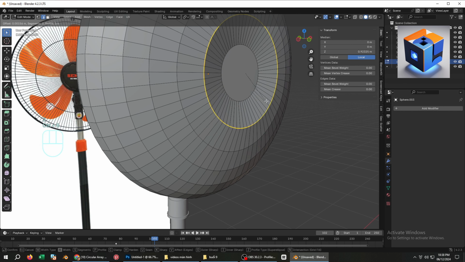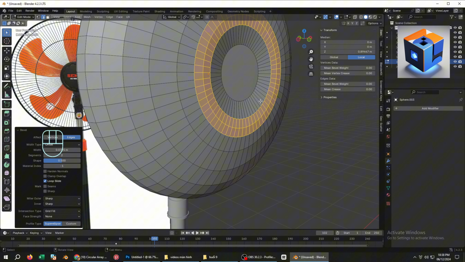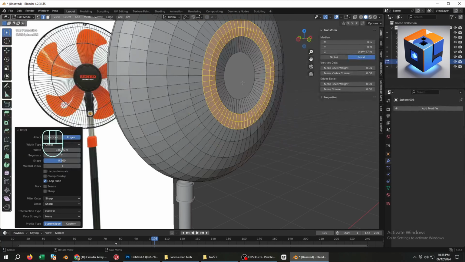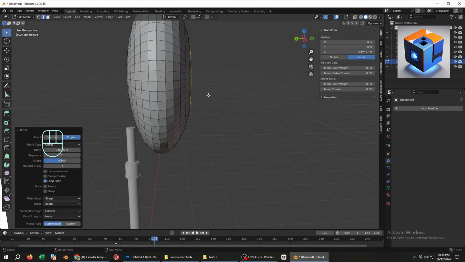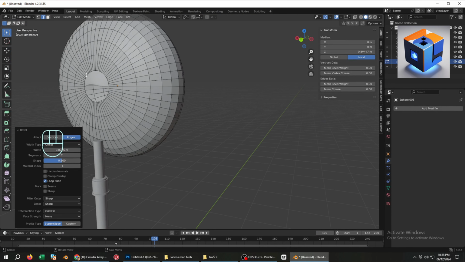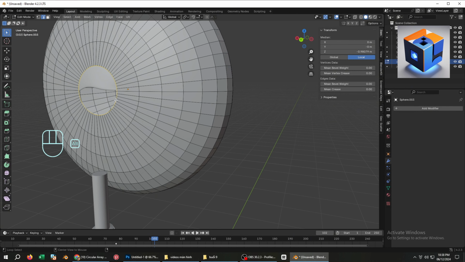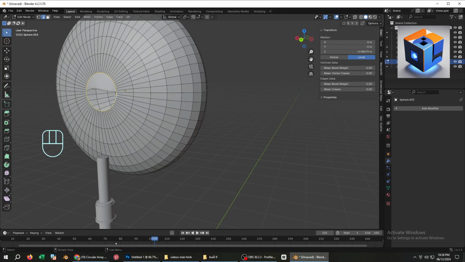Select the outer edge. Press Ctrl+B to bevel it into 2 to 3 circular loops, making the corners smoother. Do the same for the back. But note that the back differs slightly from the front. Follow along with the video for guidance.